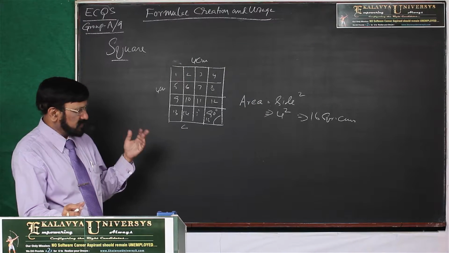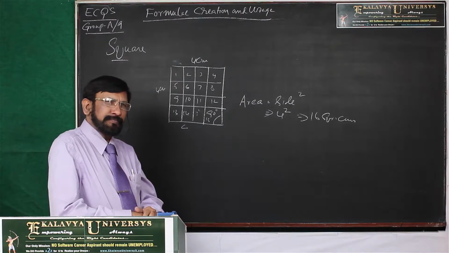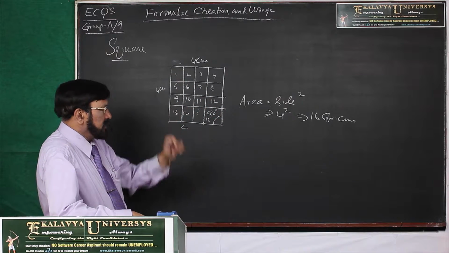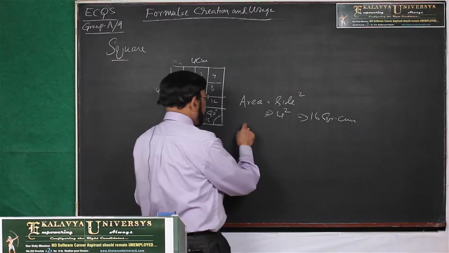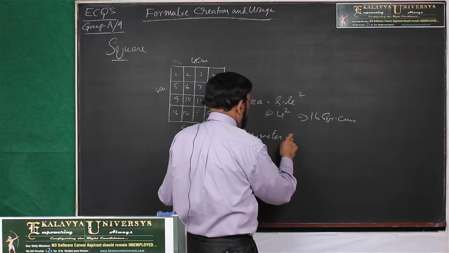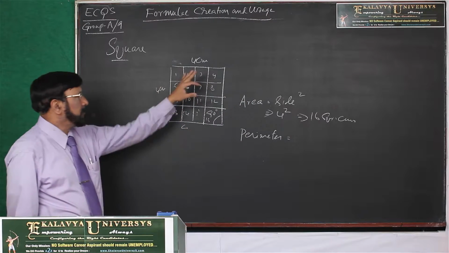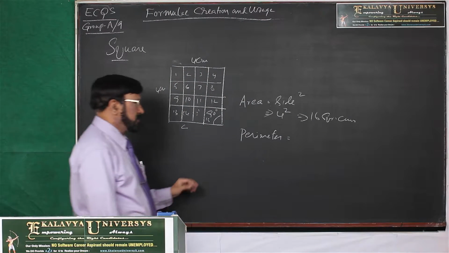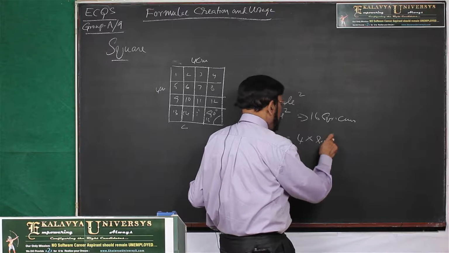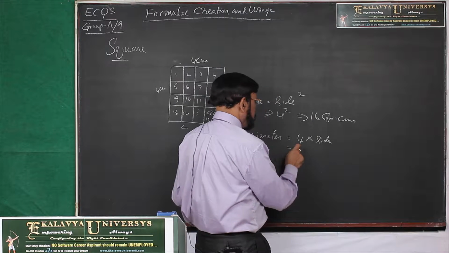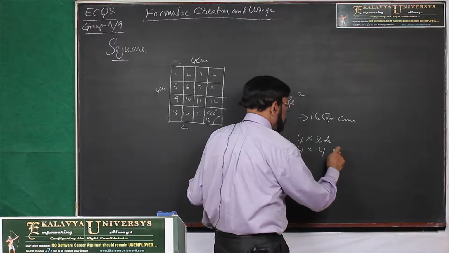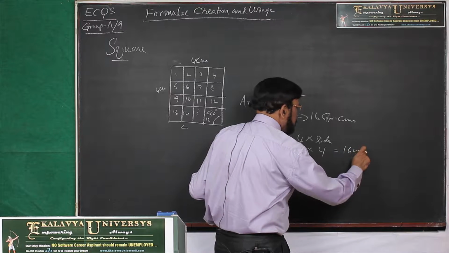Very simple, but start everything in a simple way. Then, after finding the area, next is the perimeter. Perimeter of the square, the formula is 4 into side. Substituting, 4 into 4 centimeters is 16 centimeters.